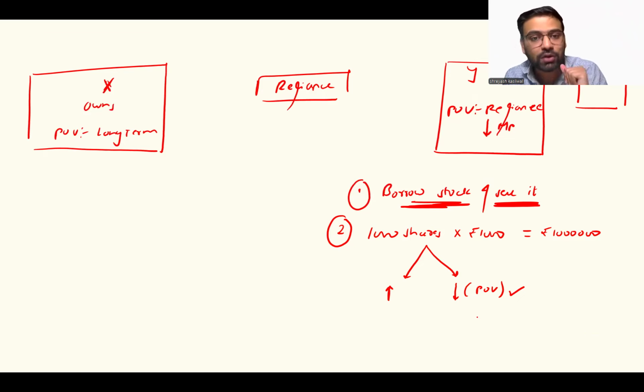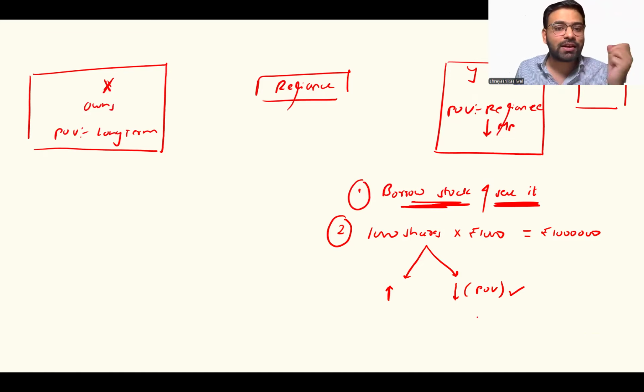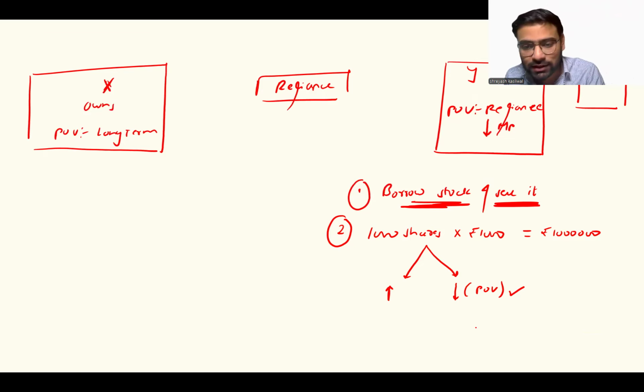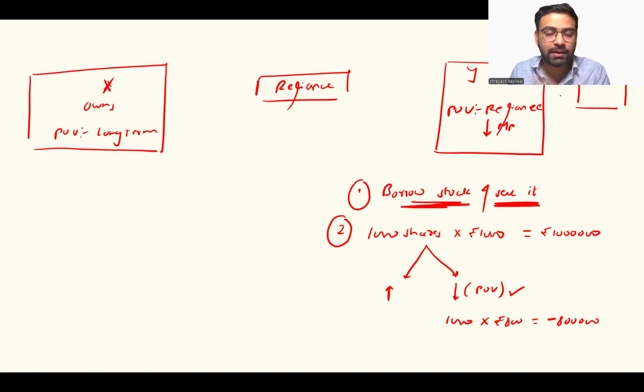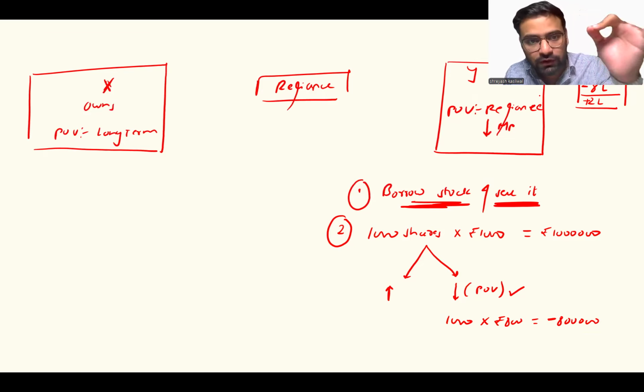Suppose the stock price actually falls down and goes to rupees 800. How many shares does he have to return? 1,000. That means he'll have to buy 1,000 shares from the market for rupees 800 each. That means he will spend rupees 8 lakhs. Now, imagine his wallet. He will have to spend rupees 8 lakhs, which means he will have rupees 2 lakhs left in his wallet. That means he will profit if his point of view is right.